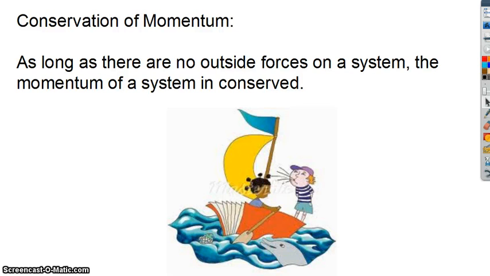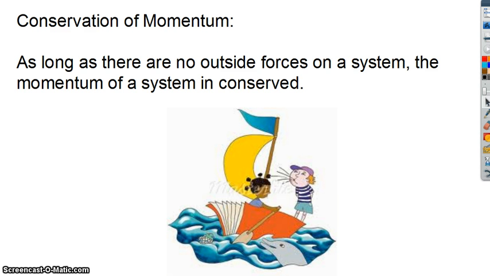We need to understand that momentum is a conserved quantity, which means as long as there are no outside forces on a system, the momentum of the system is conserved. Sometimes you'll see in cartoons where somebody wants their sailboat to move, and so they blow on the sail, and the sailboat moves forward. A lot of times we know right away, well, this is ridiculous. I mean, nobody could ever blow hard enough to make a sailboat move. Because of conservation of momentum, it doesn't matter how hard you could blow, you would never get that sailboat moving forward.